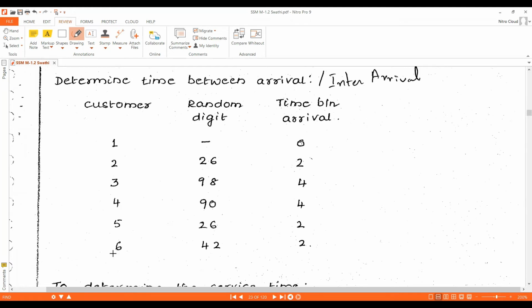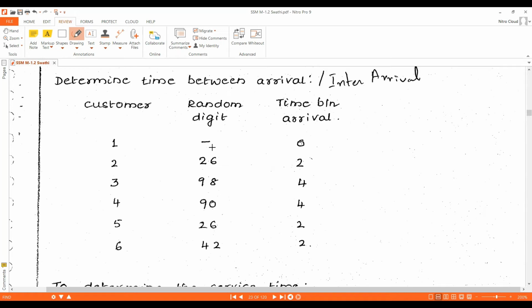We always consider that customer 1 arrived at the call center at simulation clock time 0.